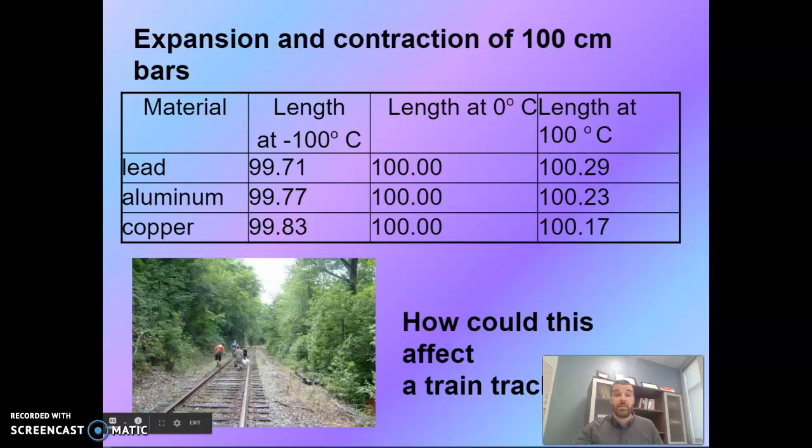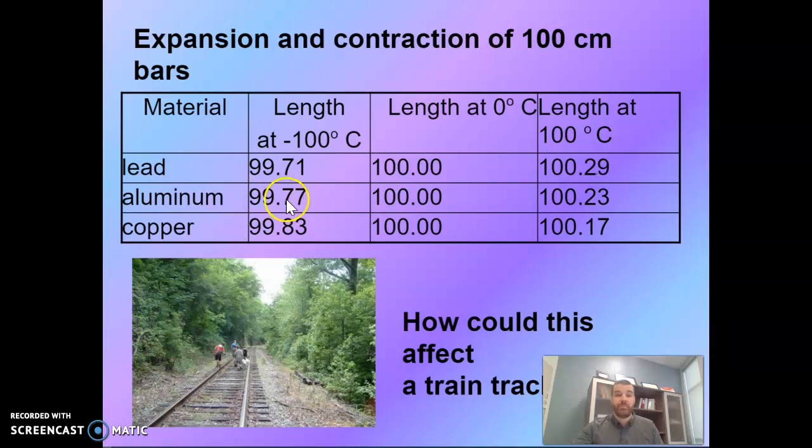Okay, so here is the change in length. So lead at minus 100 Celsius is 99.71 centimeters. So it's contracted. At 0 degrees, it's 100. And then at 100 degrees Celsius, it's expanded 0.29 centimeters. So quite the change there. That's almost 0.6 of a centimeter change in just 100 centimeter bars.